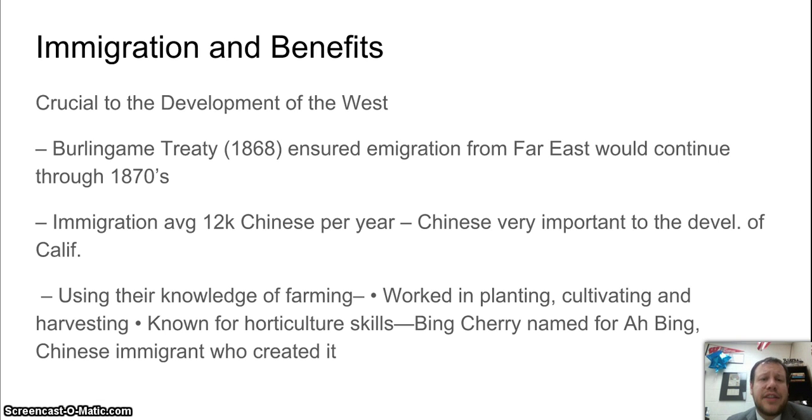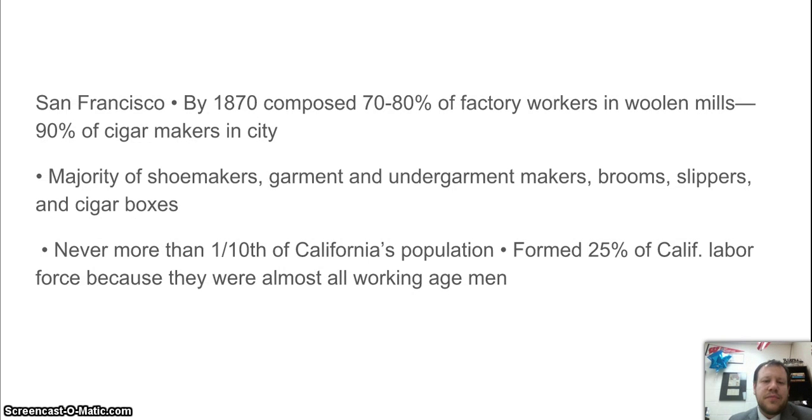We see this Americanized Chinese food that Chinese culture brought so that the quote-unquote white people could handle it. Things like fortune cookies were invented here in the States by Chinese immigrants. So we see this blending of Chinese and American cultures in some way. By the 1870s in California, most of the workers in the wool mills and the cigar makers are Chinese. What's funny is that Chinese were never more than one-tenth of California's population, and they made up over a quarter of its workforce.